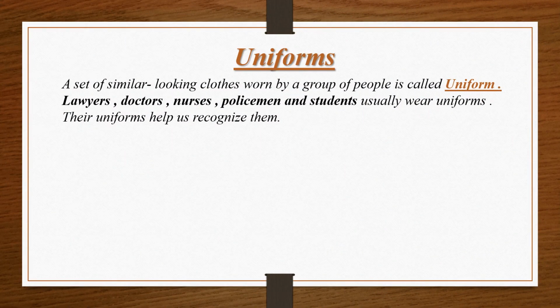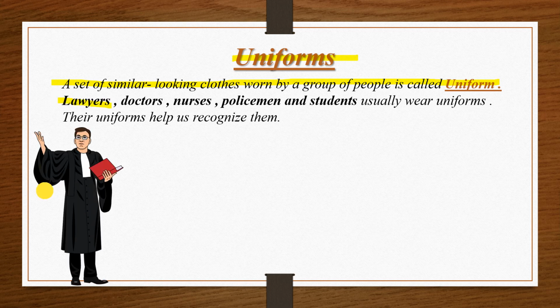Dear students, let us learn about uniforms. A set of similar looking clothes worn by a group of people is called a uniform. For example, various people wear various uniforms according to their occupation, the field in which they are working. For example, see lawyers, how they wear their uniform.